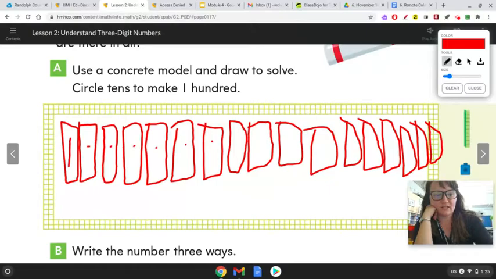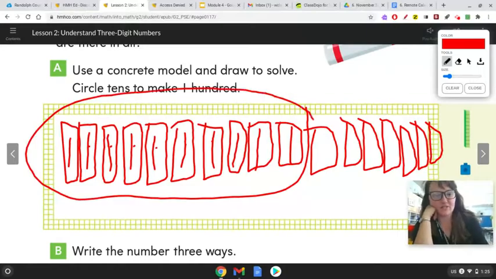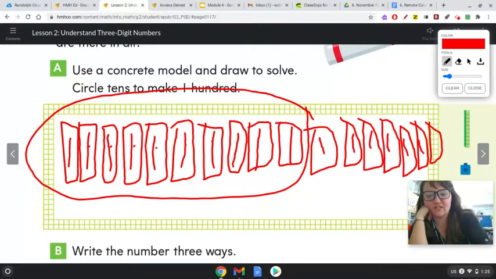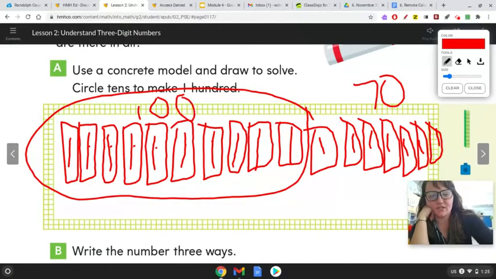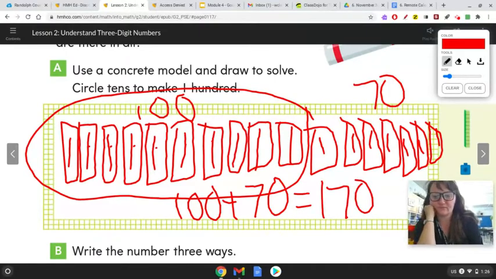So 10, 20, 30, 40, 50, 60, 70, 80, 90, 100. It said circle tens to make 100. So 10, 20, 30, 40, 50, 60, 70. Not quite 100 yet. So we know this is 100. 100 plus 70 is 170. Okay, so go ahead and copy that down.